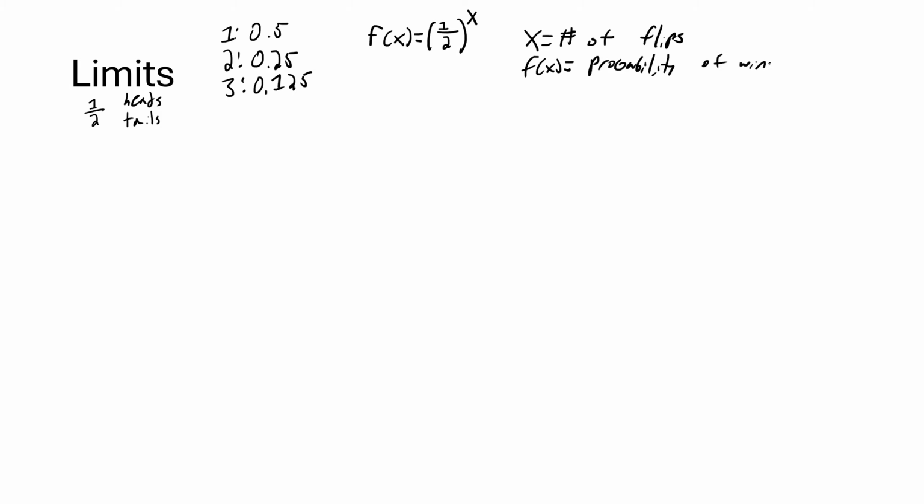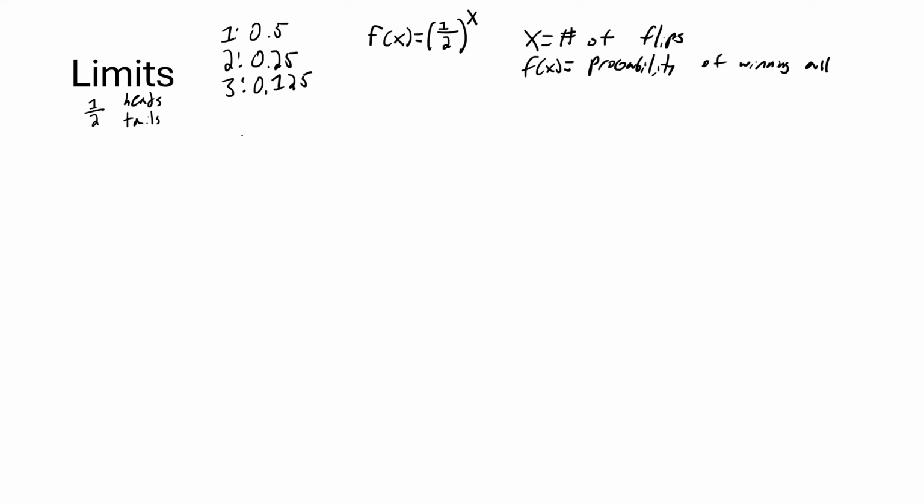As a sanity check, f(1) is 1/2 to the 1, that's 0.5. 1/2 to the second power is 0.25, 1/2 to the third power is 0.125. This isn't any calculus, there's no special math involved here. It's just setting up a function that can model our situation.